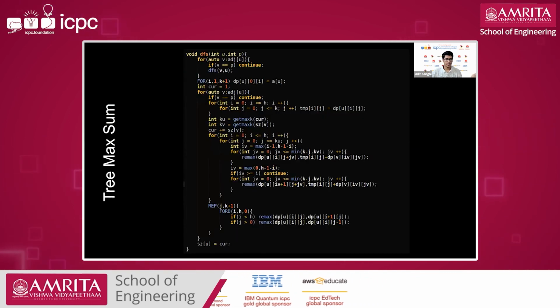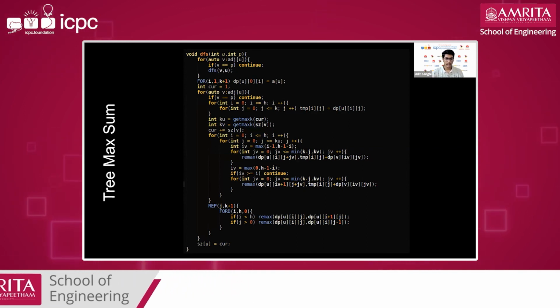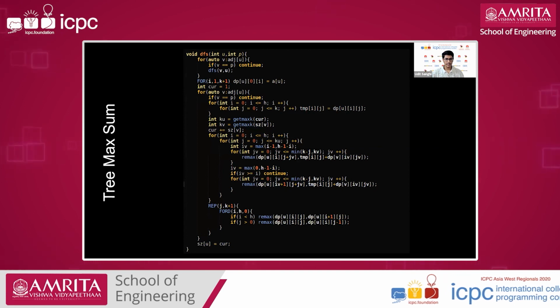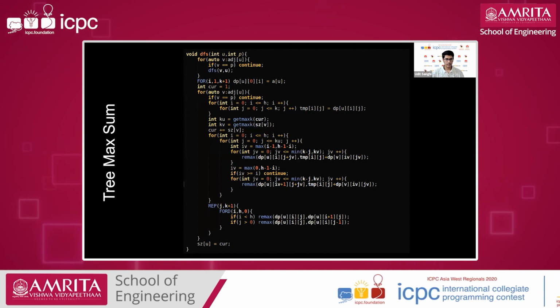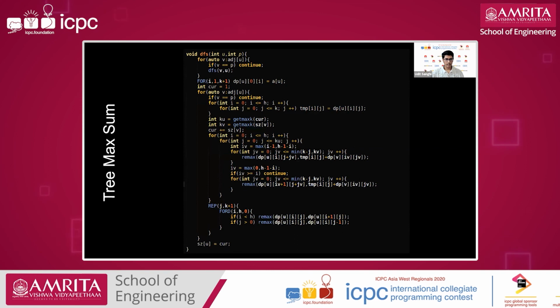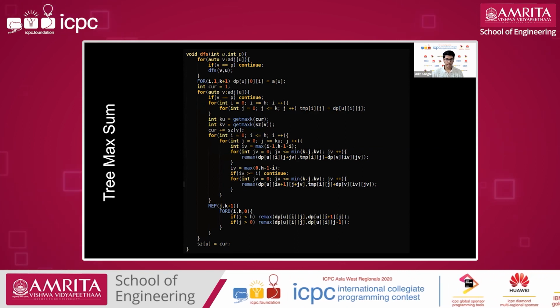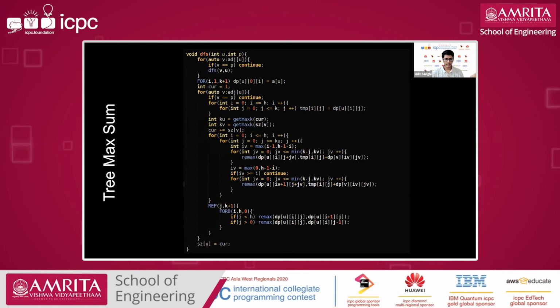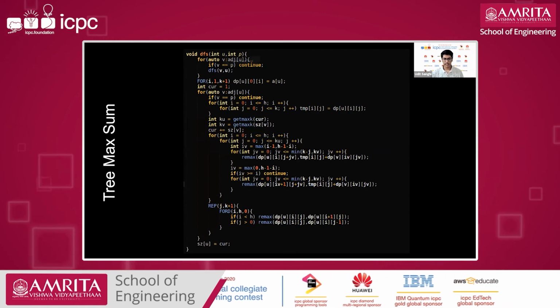So this was the new code. This KU is basically min of k comma cur by h, 2 cur by h. And similarly KB, and we are doing the same DP. In this we are not iterating over h again, just considering the two values which we needed to consider. So this was the idea.